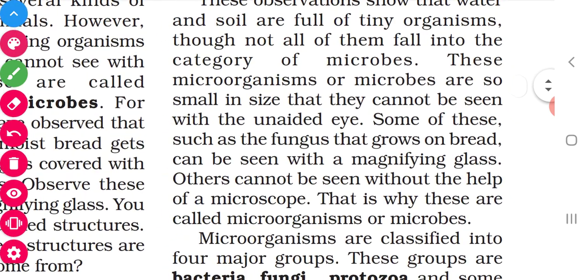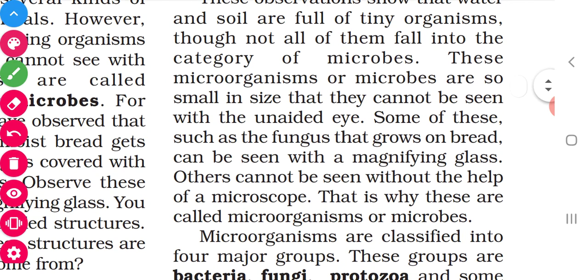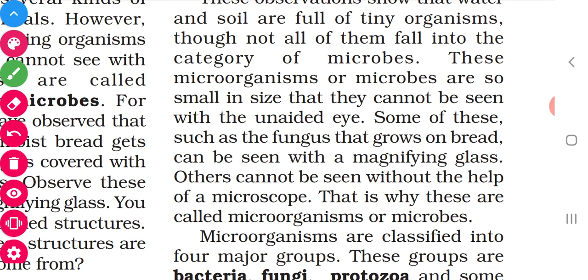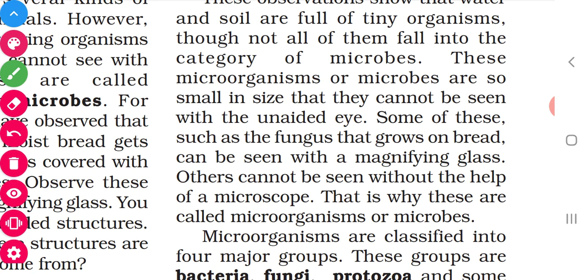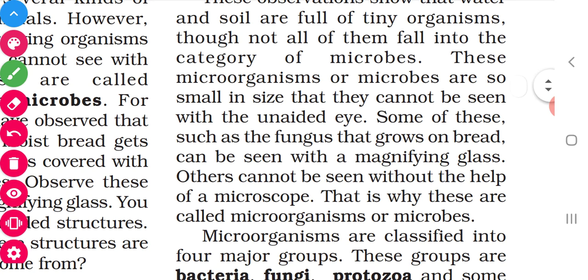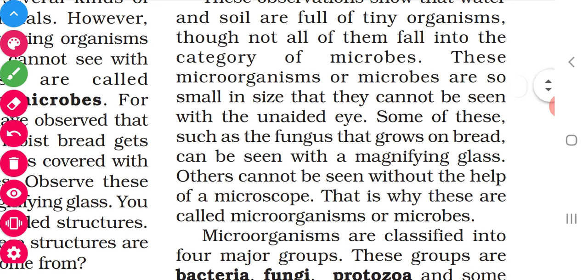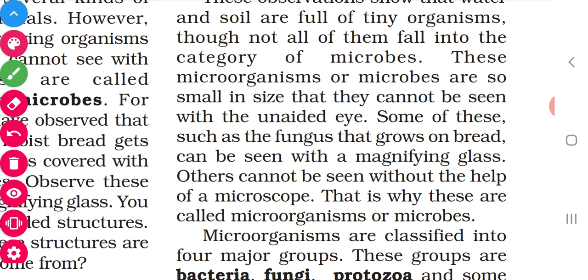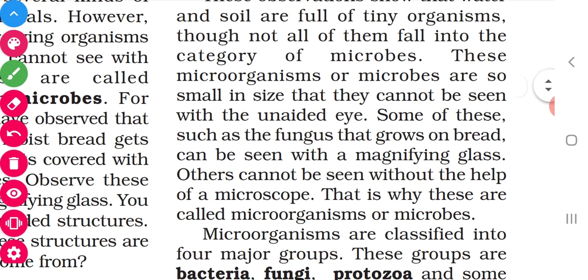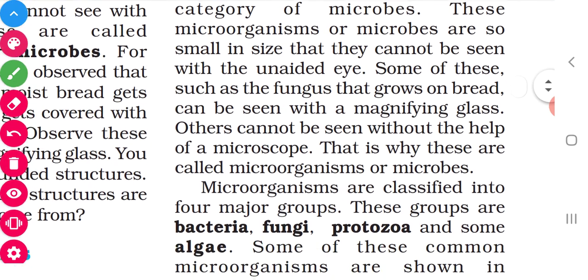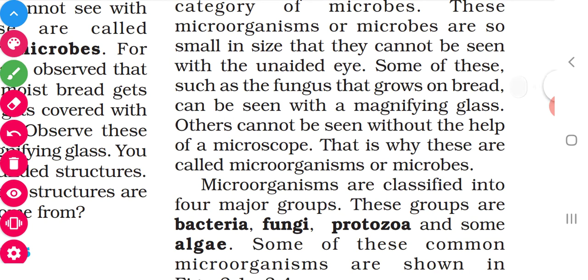Now take a bread, moisten it and keep it for 2 days. So what do we see? You can see black patches. There is no need to see that with the magnifying glass or with the microscope. We can see it with the naked eye itself. So that is also a microorganism.